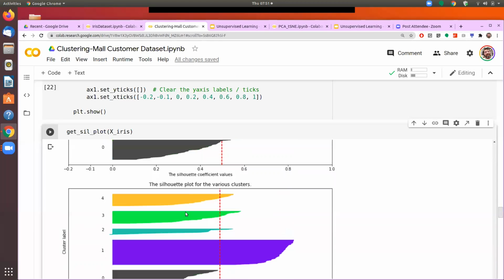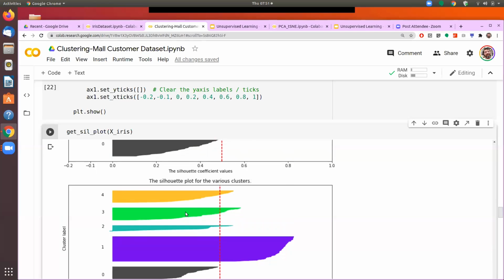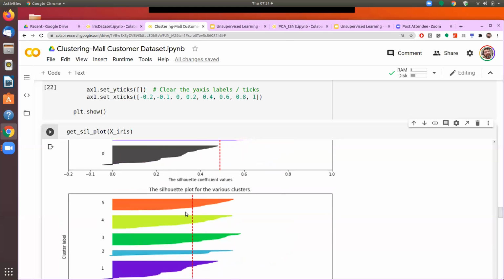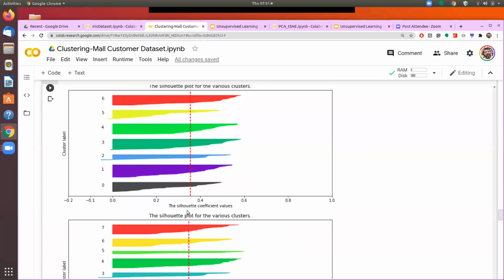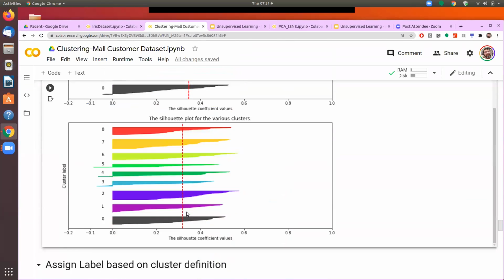So based on the analysis of the inertia score and using the elbow method, and based on the analysis of the silhouette plot, we come to the conclusion that it's most appropriate to divide this data set of iris data into 3 different categories.